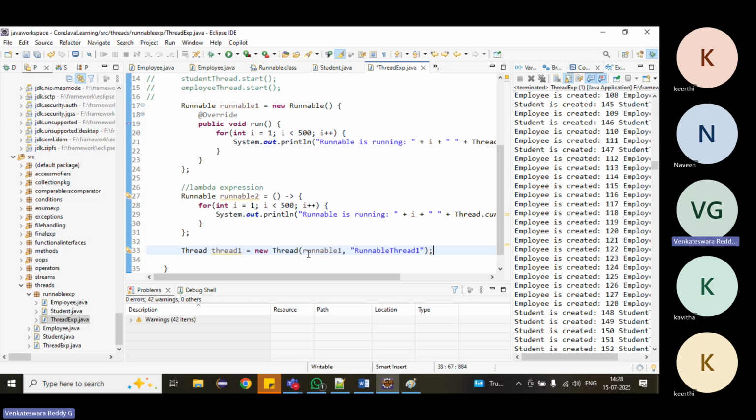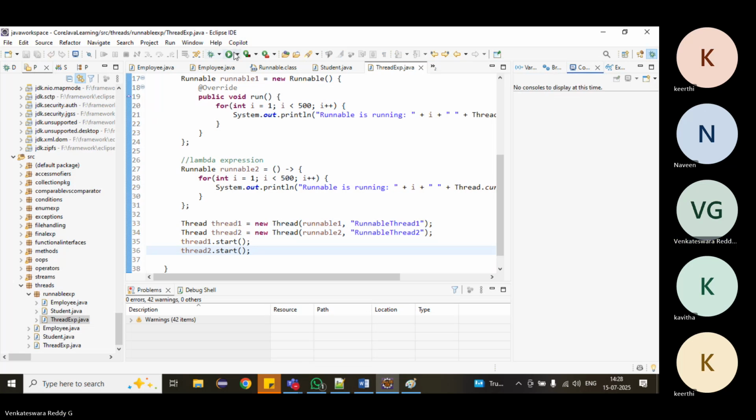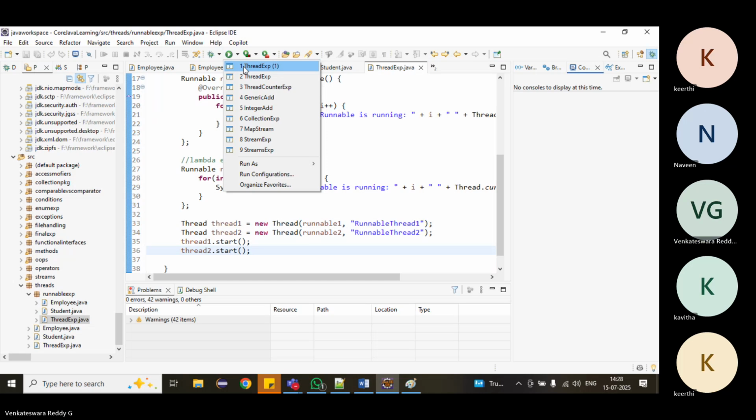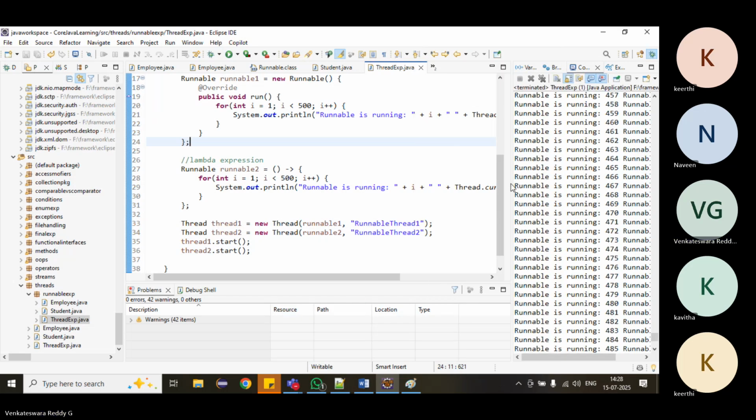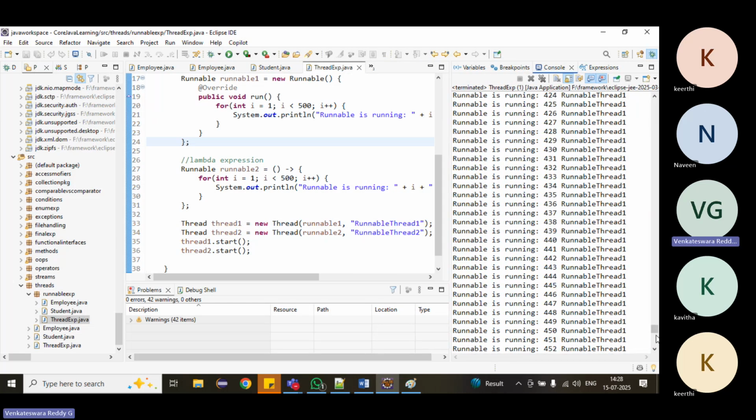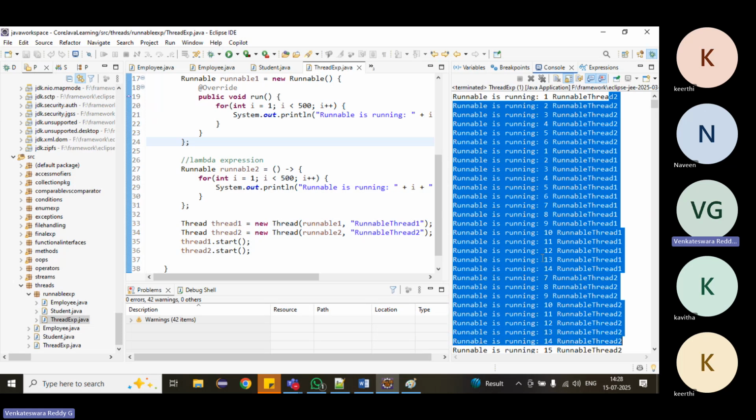Then we can create the threads and then we can start them. Okay, just run it. Right click, run as Java application. Right, it is running in parallel. See, thread 2 running, then thread 1, thread 1, thread 2, like this.